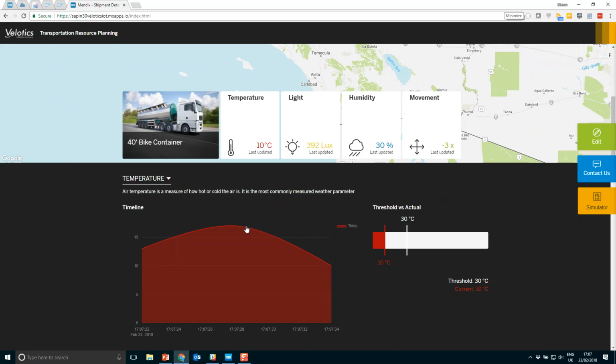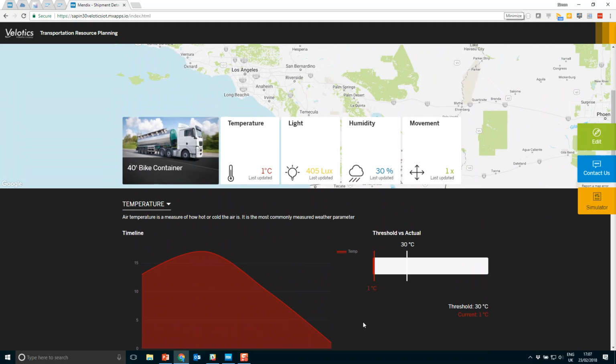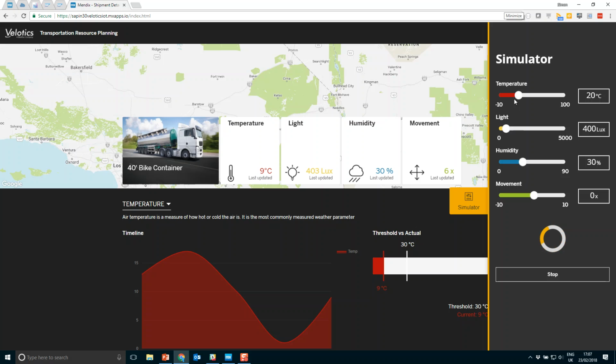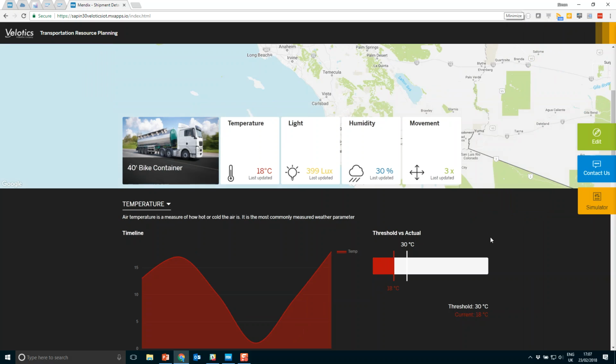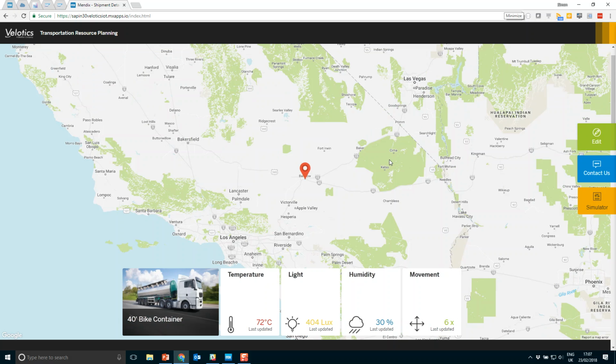So here we can see some live data coming into our dashboard, and we can start to make some changes and some decisions to that particular data. So if we increase the temperature to, let's say, 80 degrees, which breaks our smart contract, we will then start to see alerts coming into our application. These alerts will then notify certain people within our organization that we need to actually inspect the conditions of these purchase orders.